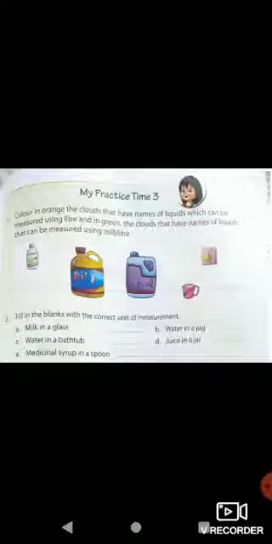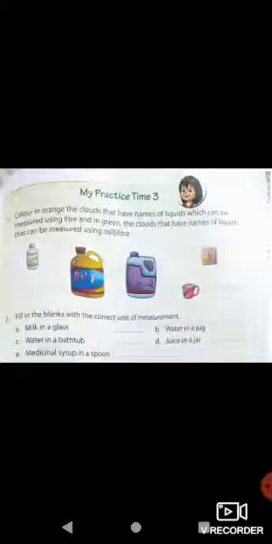Oil is in liters, so it will be orange. Petrol again is in liters, so it will be orange. This small jar of juice will be in milliliters, so it can be green. And the cup is also in milliliters, so it is also green.